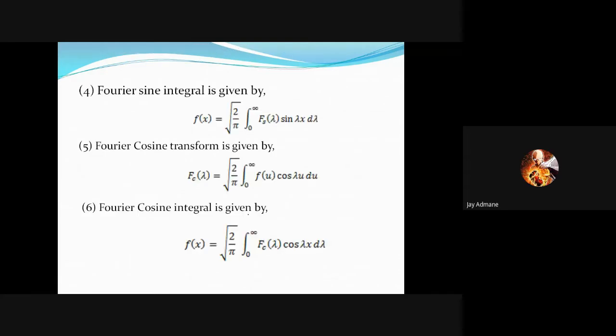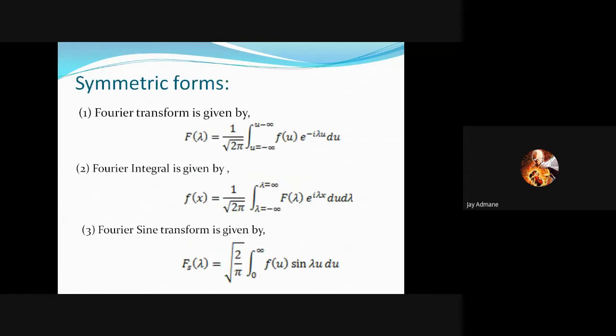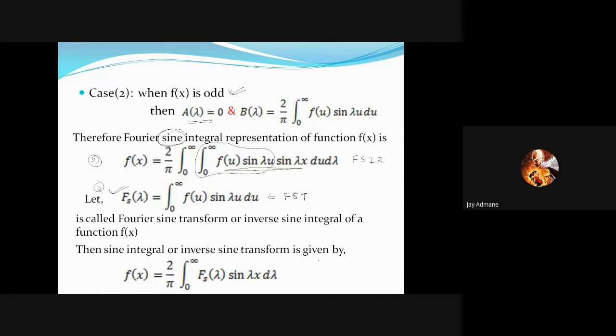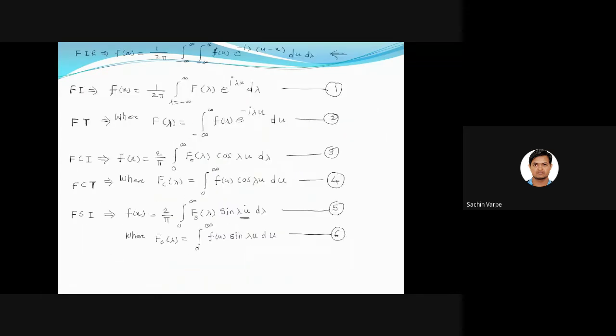Sir, the standard formulas you told earlier had lambda into x, I guess. Okay, just a minute, let me check. Okay, here in f of x it must be lambda x, sorry, f of x. So here it must be x, na? And here also it must be f of x, right? Is it okay now? Yes, thank you. So that is correct now.